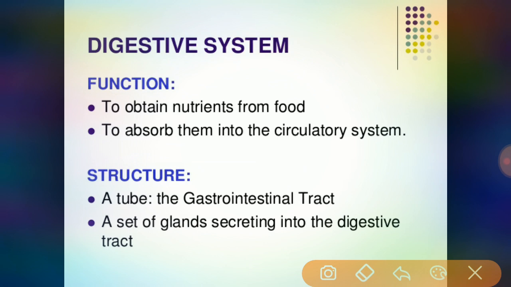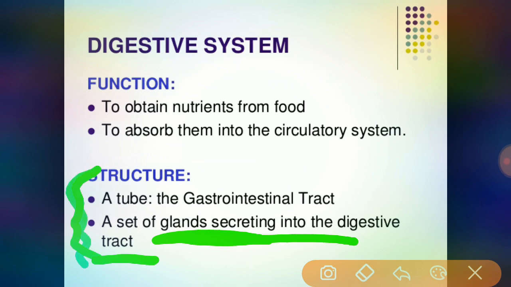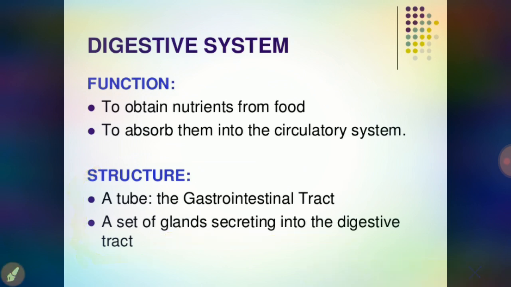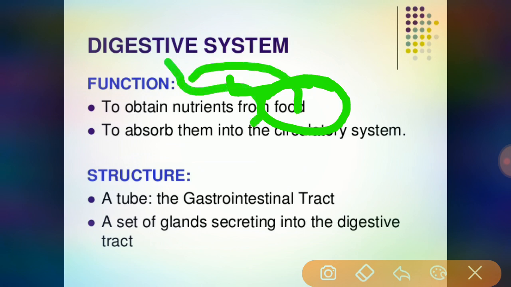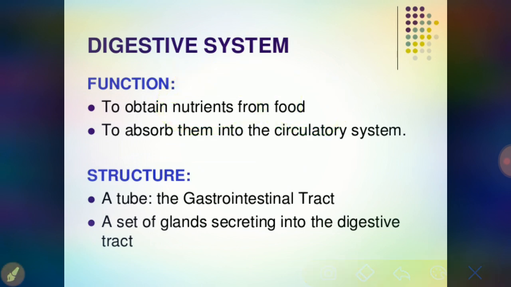Along with that tube, the structure has a set of glands, which secrete into the digestive tract. These 2 major points come under the structure of the digestive system. Coming to the function, the function of the digestive system is mainly to obtain the nutrients from the food. Whatever food a human being takes, the digestive system takes only the nutrients from those food particles. The second function is to absorb them into the circulatory system.